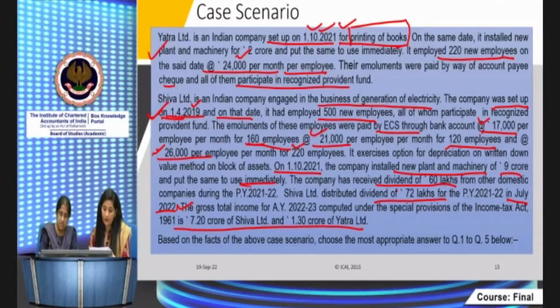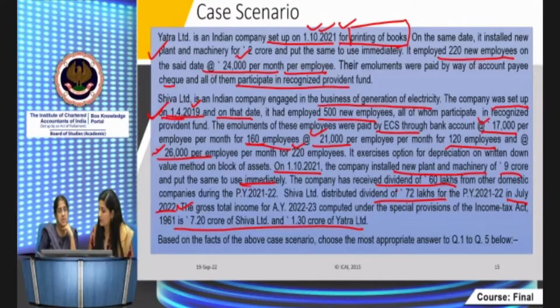See, 17,000 into 160, then 21,000 into 120, into 12, into 12. This comes to 3 crore 26 lakh 40,000, into 30%.